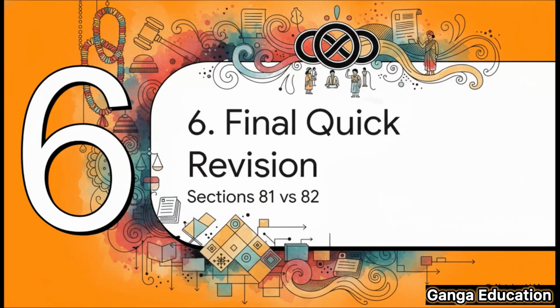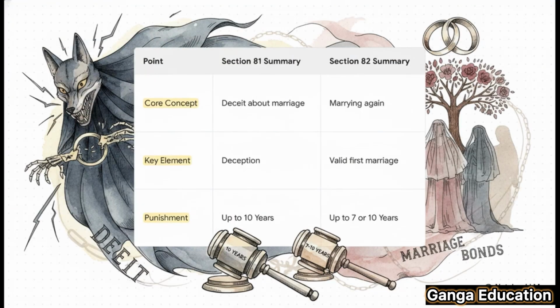All right, before we wrap up, let's do a super quick final revision to make sure all these key points are cemented in your memory. So if you remember nothing else, remember these 3 things. For Section 81, the keyword is deceit. For Section 82, the keyword is existing valid marriage. And for punishments, it's 10 years for Section 81, and for Section 82, it's a 7 or 10 year split depending on concealment. That's it. That's the core you need to know.